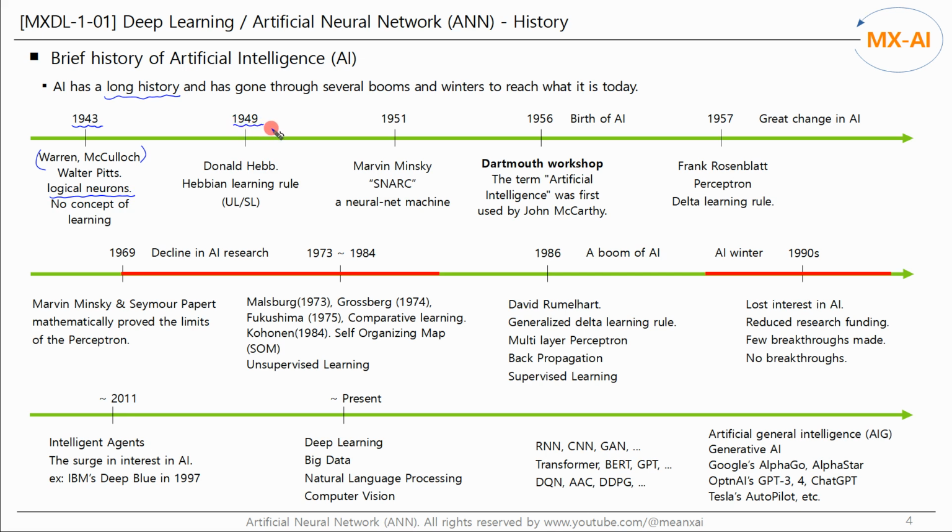In 1949, Donald Hebb created the first learning rule that could train neural networks. Hebbian learning rule is available to supervised learning as well as unsupervised learning. Later, we will write a code that performs clustering using unsupervised Hebbian learning rule.